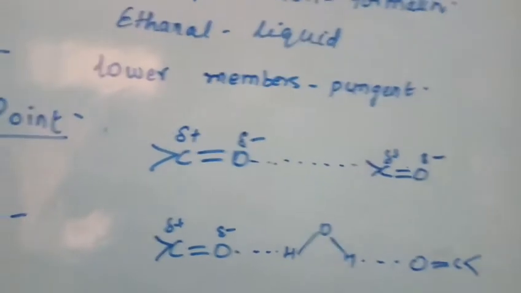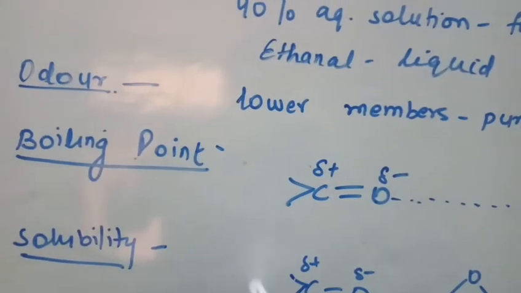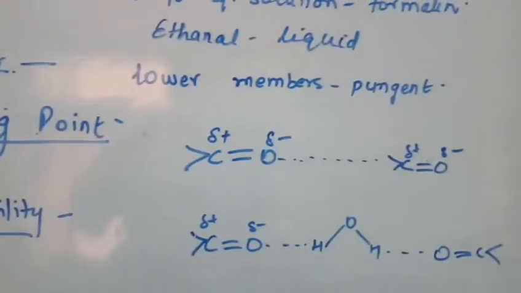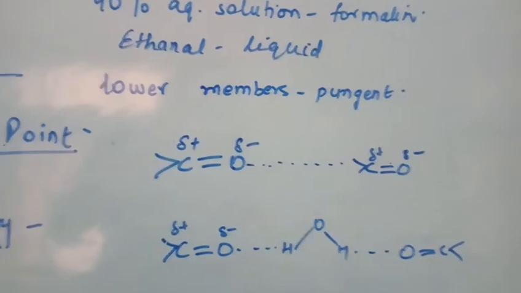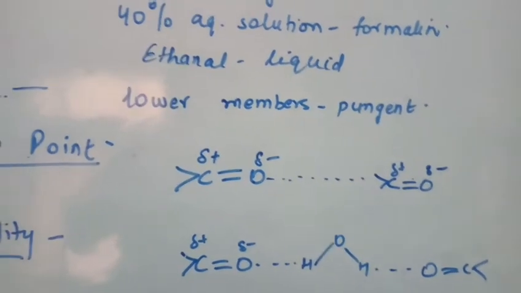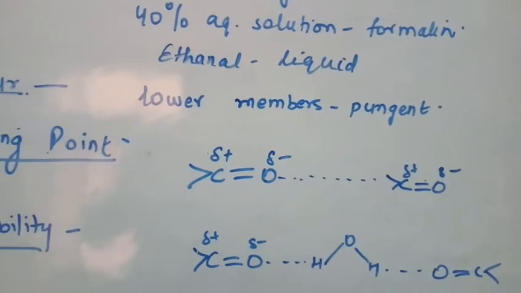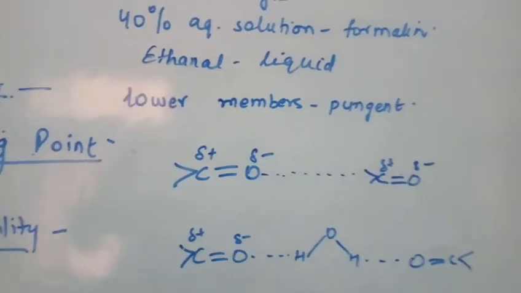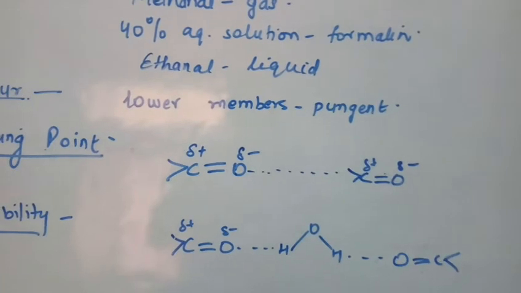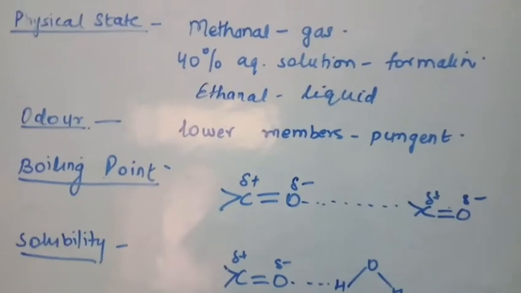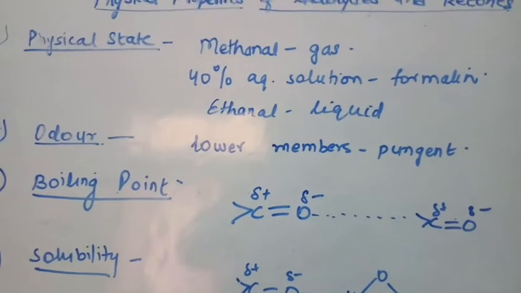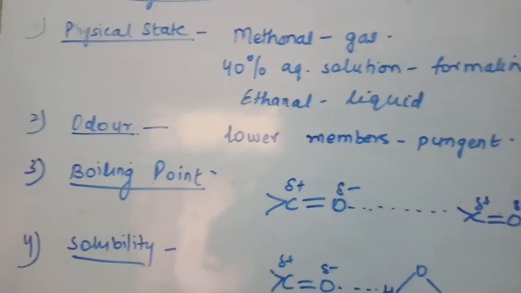But as the size of the alkyl group attached here increases, the solubility decreases, right? So lower members are soluble, but in the case of higher members, the solubility is very less. But all of them are highly soluble in organic solvents. Got it? So this is regarding the physical properties of aldehydes and ketones.